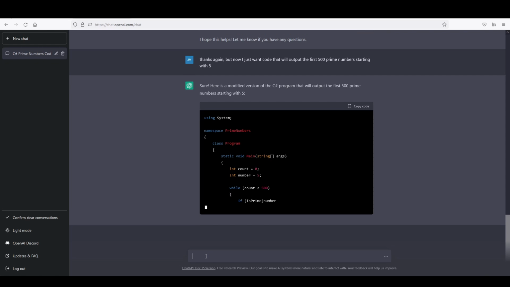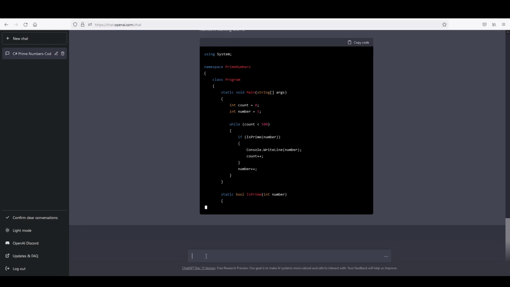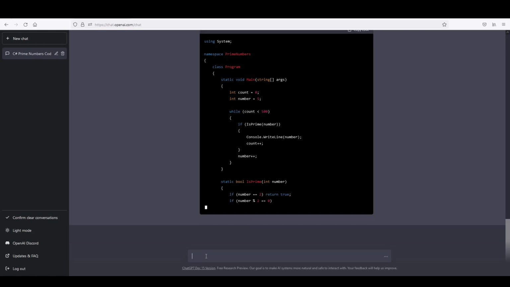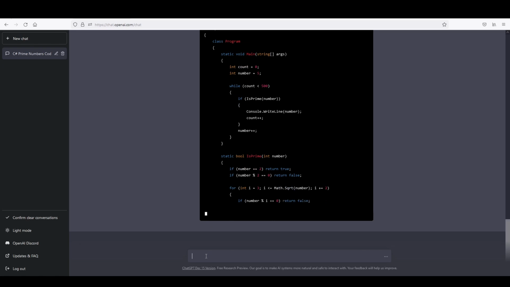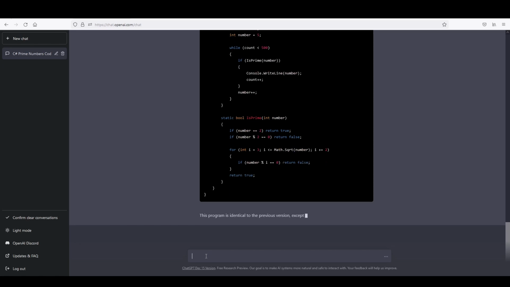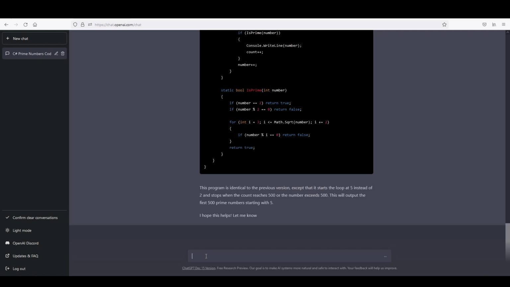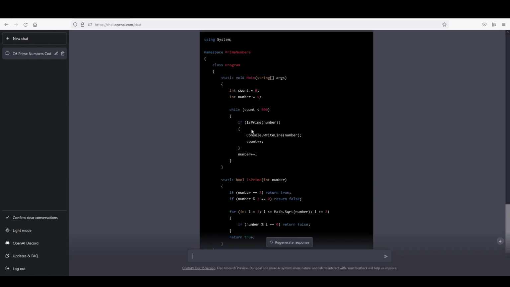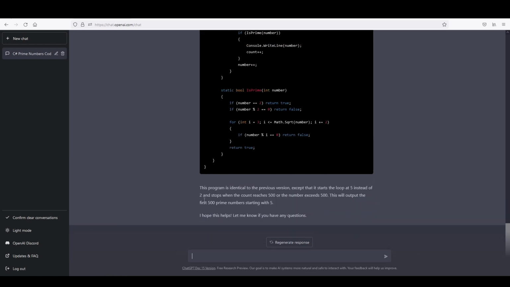Okay, so it's giving me a count, and a number while the count is less than 500. If it is a prime number, write the line number, count plus plus. So it increments the count and the number, so it's going to go through a loop there. It first checks it with the isPrime function, which will determine if a number is prime or not. If it is prime, as we can see here on the top, it will write out that number.